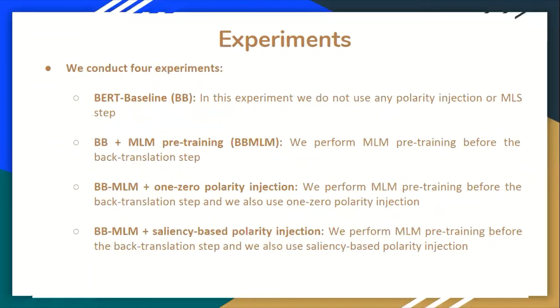In total, we conduct 4 experiments. First is the BERT baseline, in which we do not use any polarity injection or masked language modeling step. We just do the back translation step. Next, we add the masked language modeling step, that is pre-training, to the BERT baseline. And in the next experiment, we add 1-0 polarity injection along with masked language modeling. And finally, we do saliency-based polarity injection along with masked language modeling on the baseline.